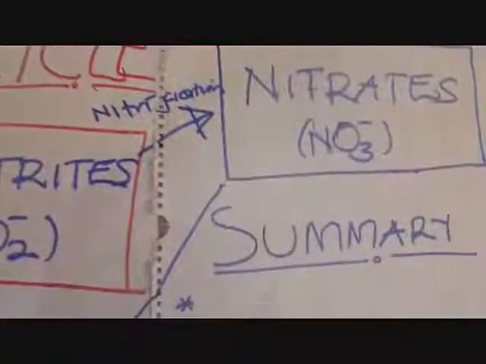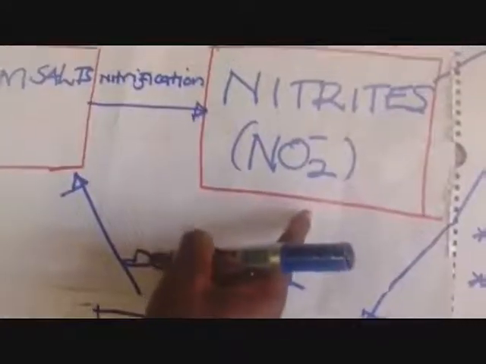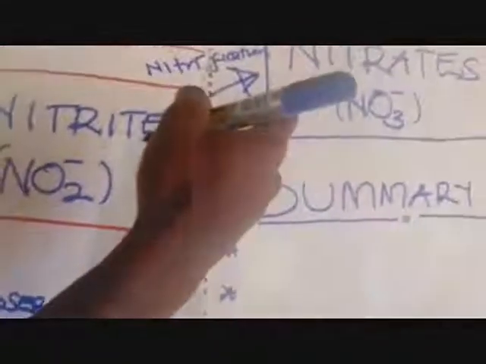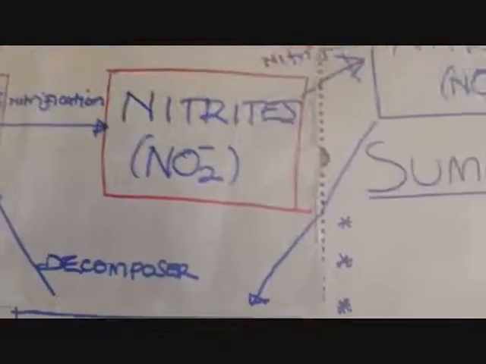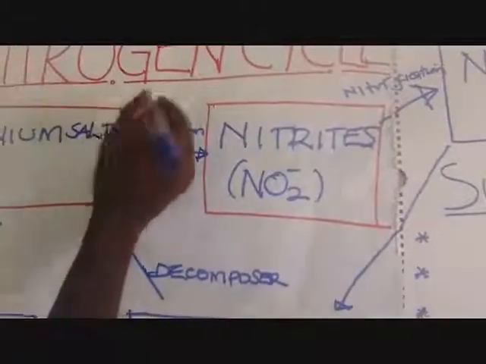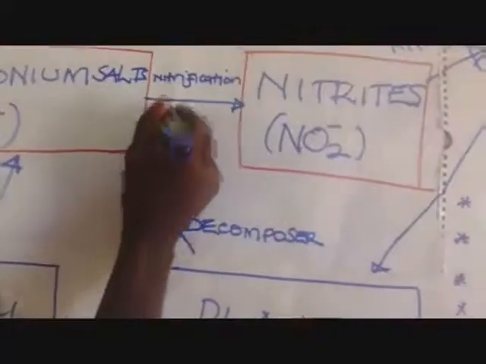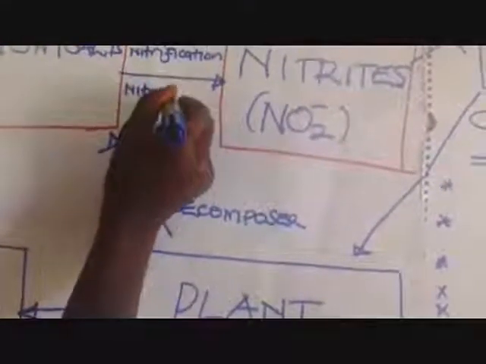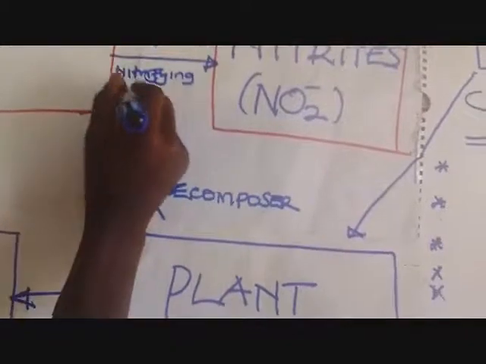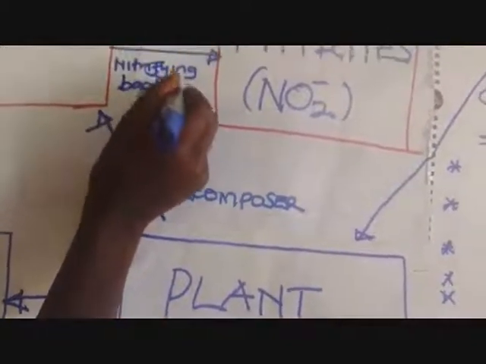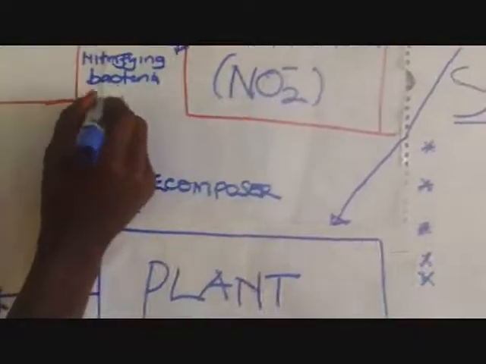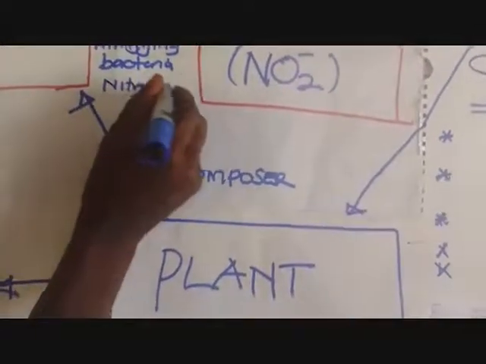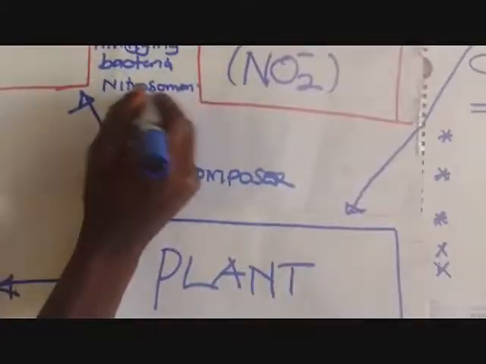And we are going to say that the conversion of the ammonium salts to nitrites and nitrites to nitrates is done by bacteria. These bacteria we are calling the nitrifying bacteria. Nitrifying bacteria. And the bacteria here, which is nitrifying, is nitrosomonas. We have nitrosomonas.